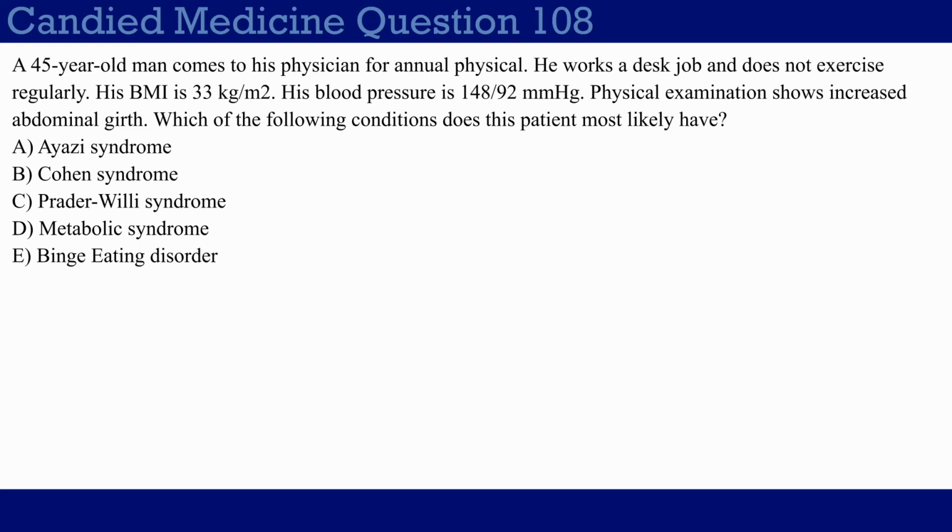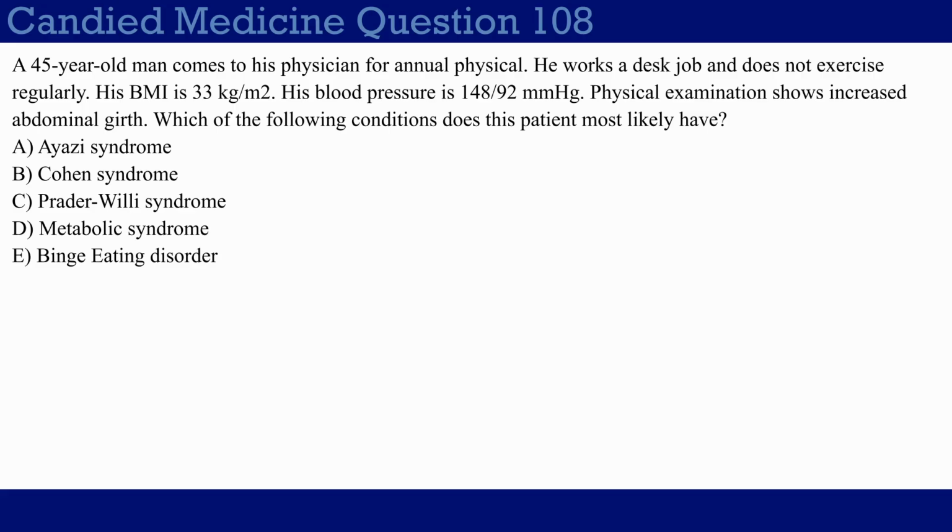A 45-year-old man comes to his physician for an annual physical. He works a desk job and does not exercise regularly. His BMI is 33 kilograms per meter squared. His blood pressure is 148 over 92 millimeters mercury. Physical examination shows increased abdominal girth. Which of the following conditions does this patient most likely have?